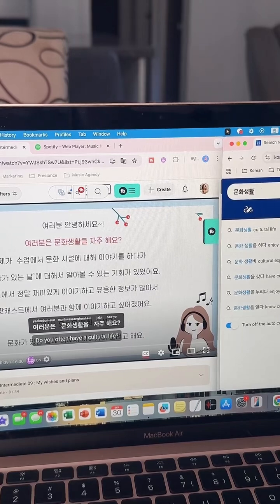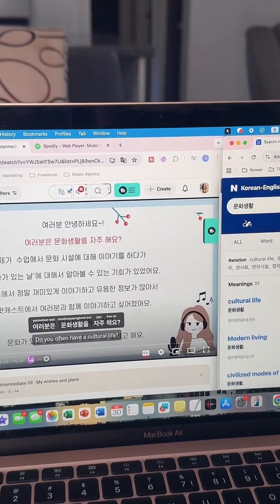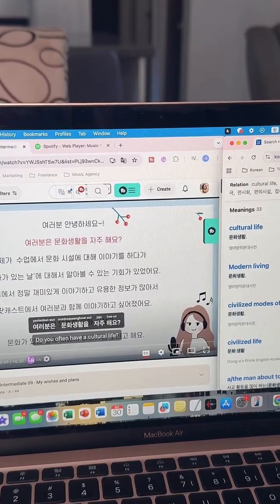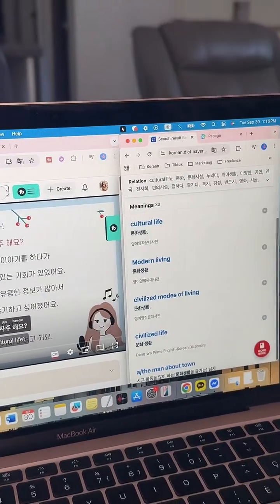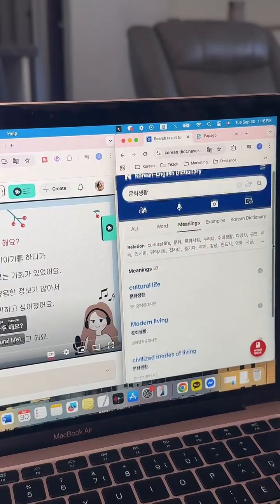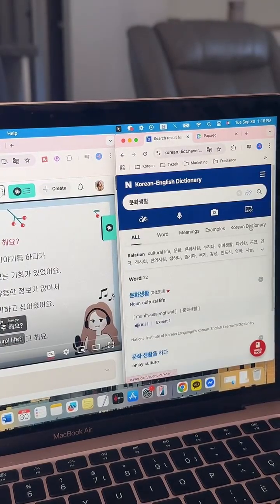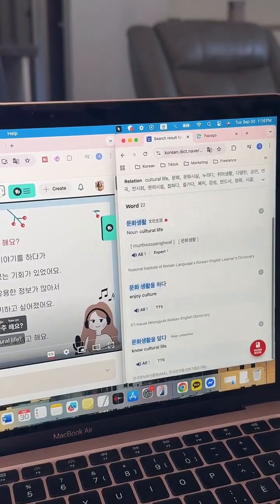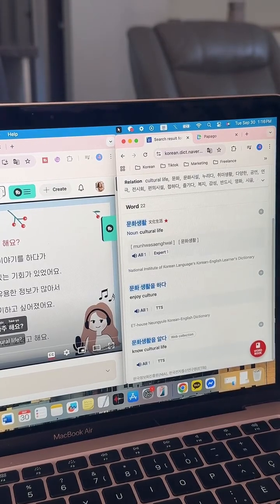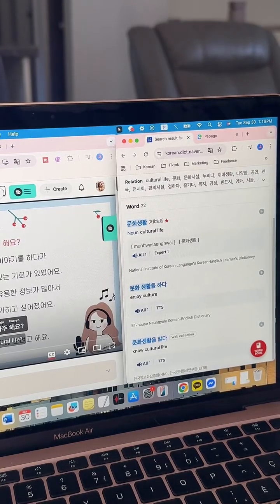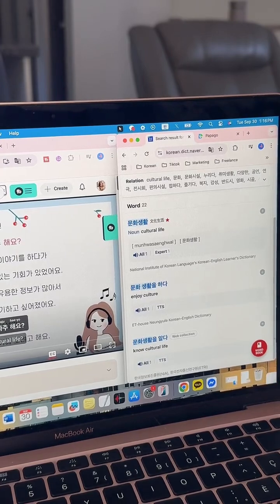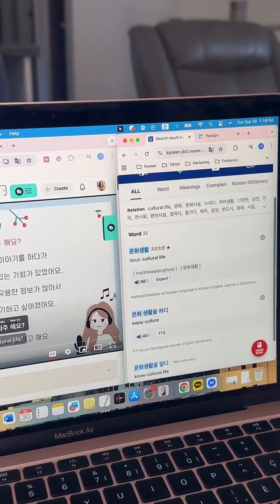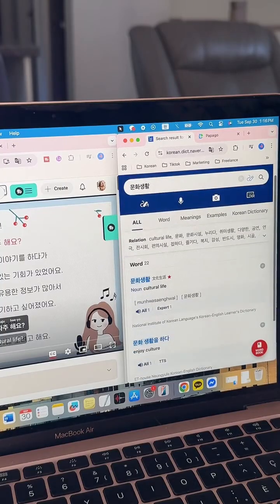Why does it say cultural life? Modern living. Sorry, I'm not showing you guys. This doesn't help me any further. Cultural life, but what does that even mean? Enjoy culture? Maybe festivals are a different culture? That is a great question. I'm not sure why I decided to pick this. I thought it would just be explaining about Korean culture, but enjoy culture? Because separated, it means something, but